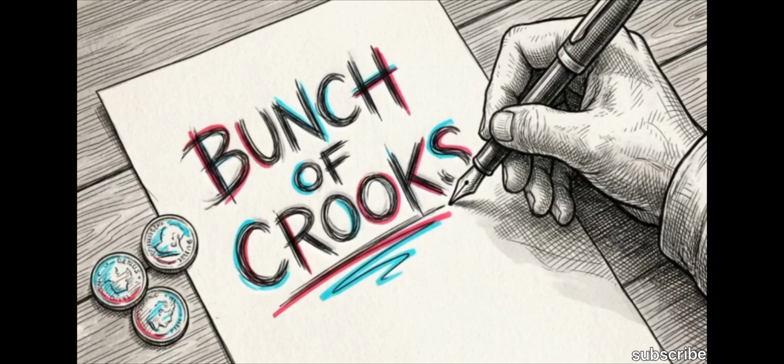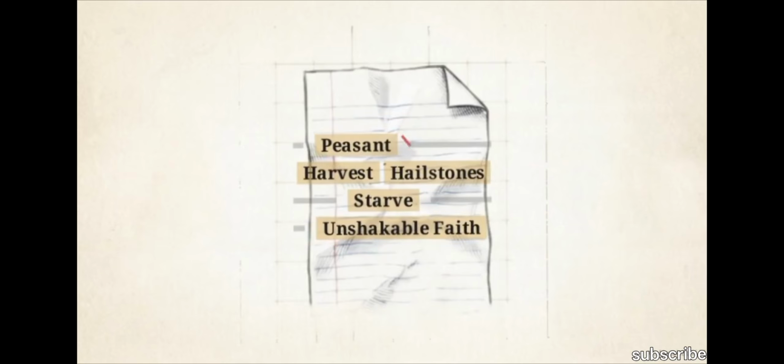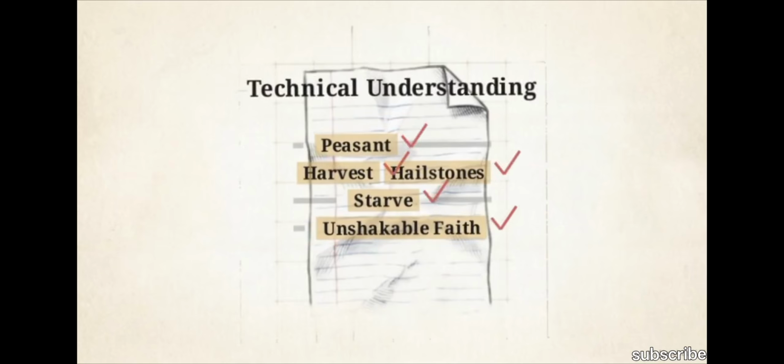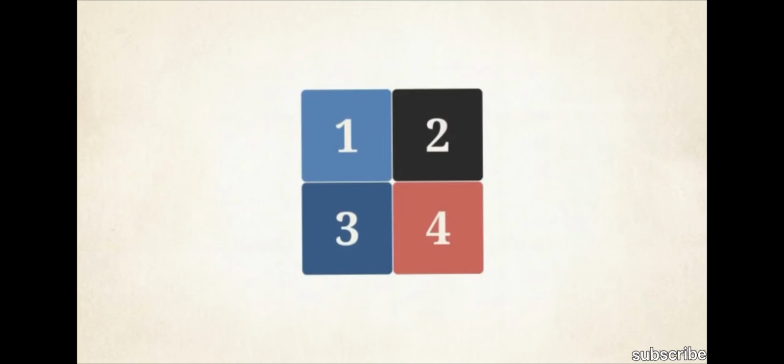missing 30 pesos. High marks depend on your ability to integrate specific vocabulary: peasant, harvest, hailstones, starve, and unshakable faith into your argument. The examiner is checking for these terms to verify your technical understanding of the text. Instead of memorizing dozens of answers, use a single 4-part framework.